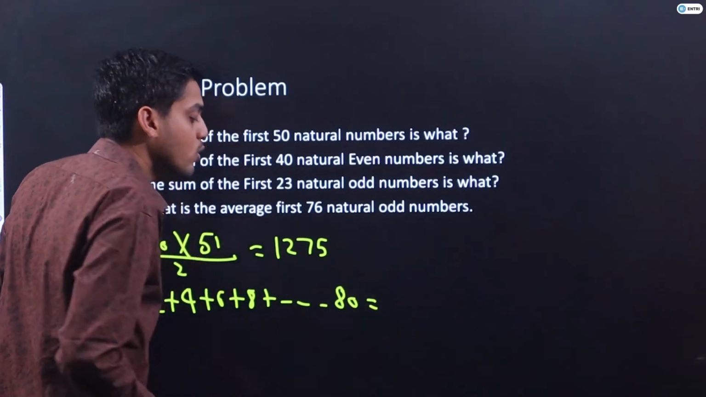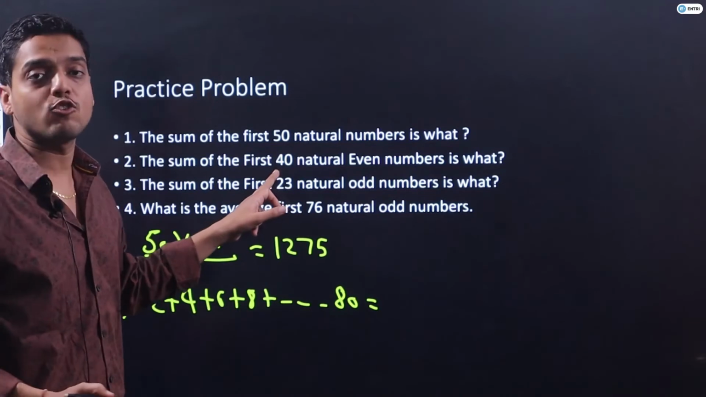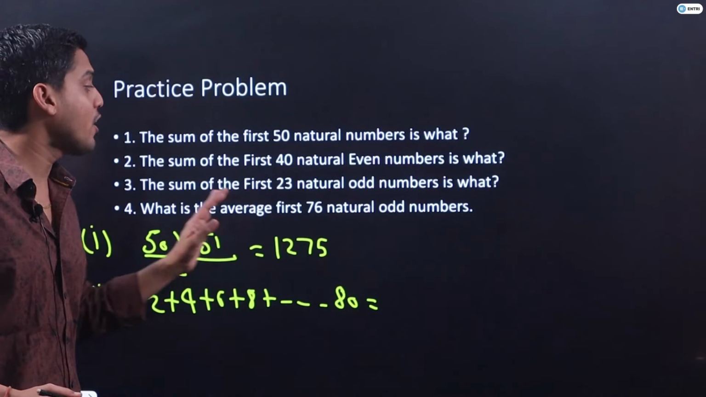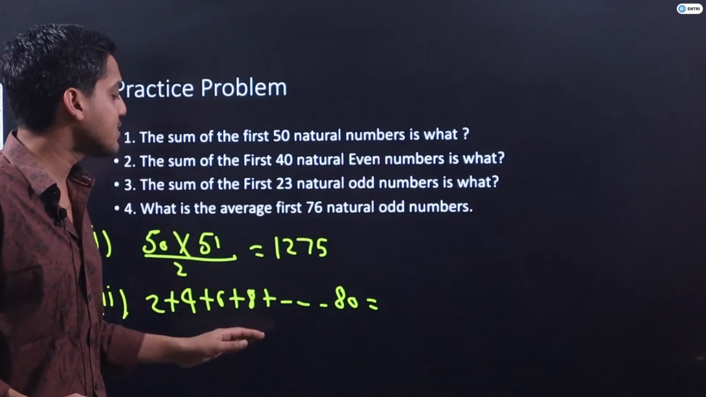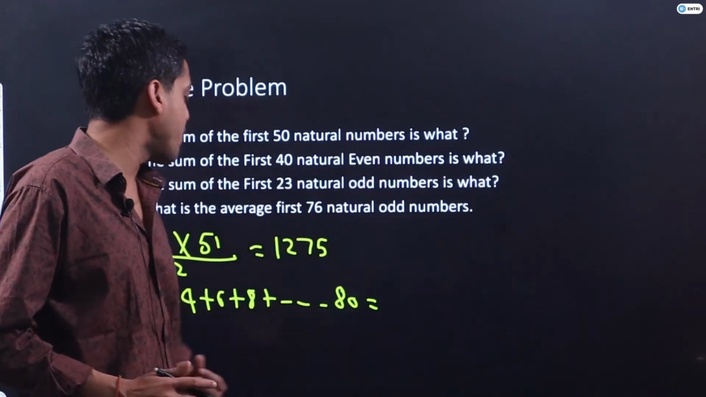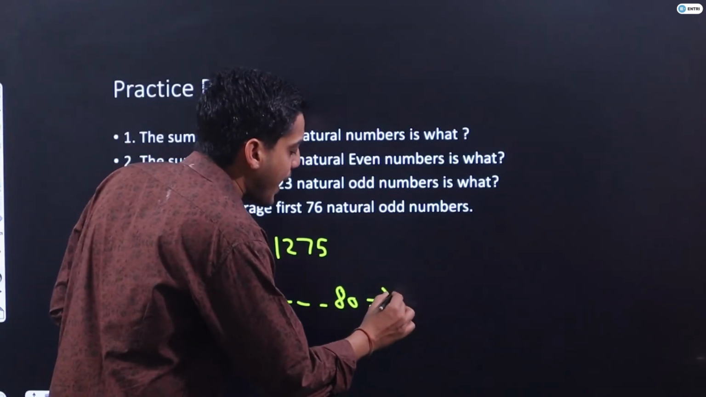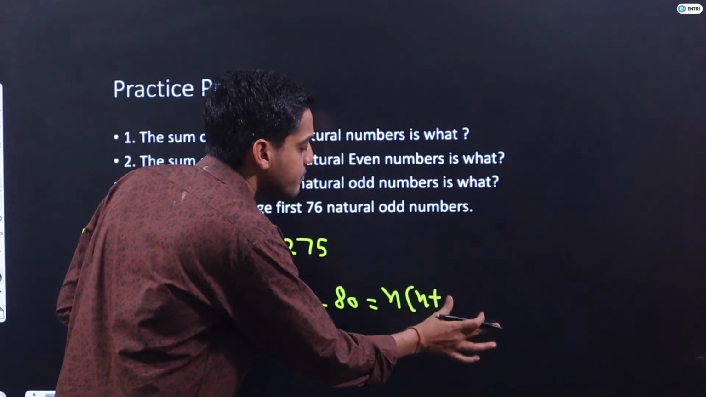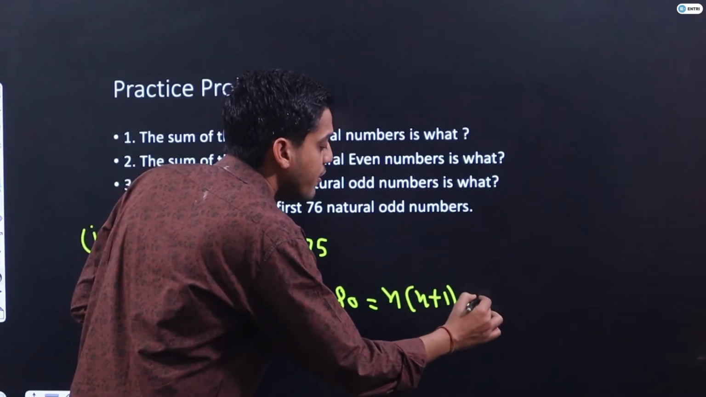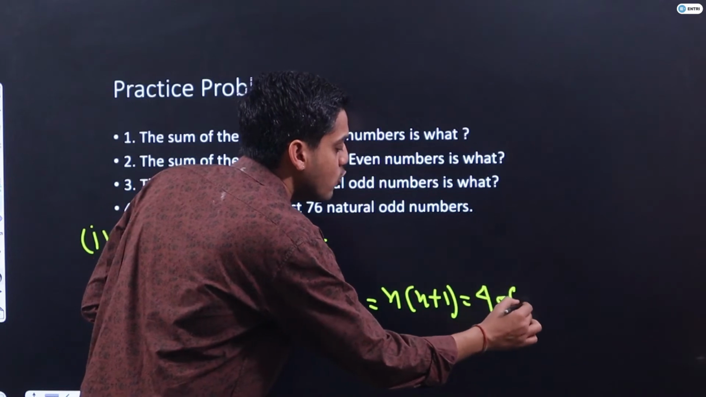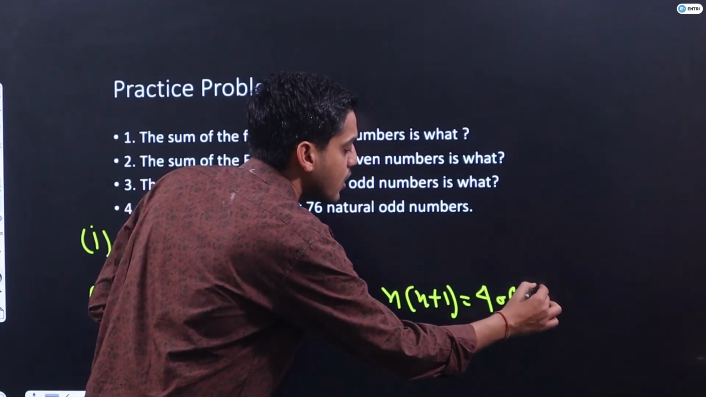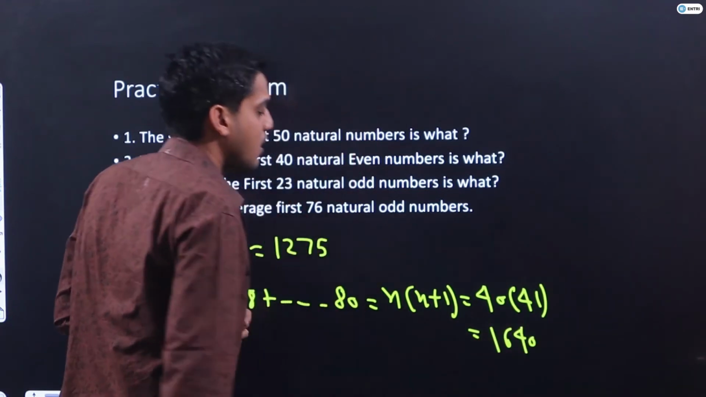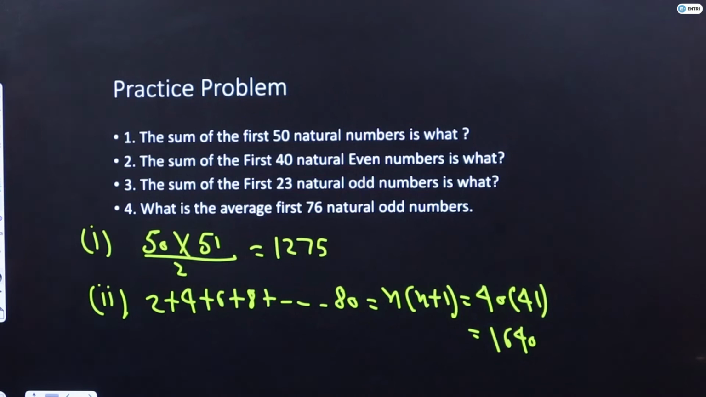This will be equal to, but the value of n is given in the question. Here there are 40 natural even numbers, so the last term should be twice of 40. That's why I have written 80 here. But we know the formula n into n plus 1. So I am putting the value of n over here. The value of n is 40. 40 into 40 plus 1, 41. So that's why guys, my answer should be 1640. I hope it is clear guys, very basic question it was.